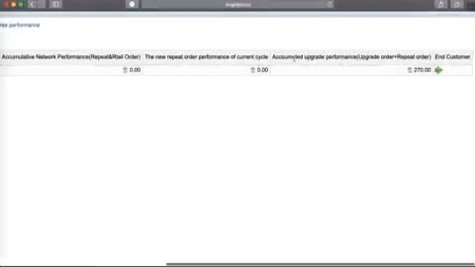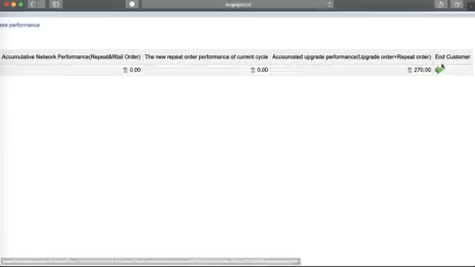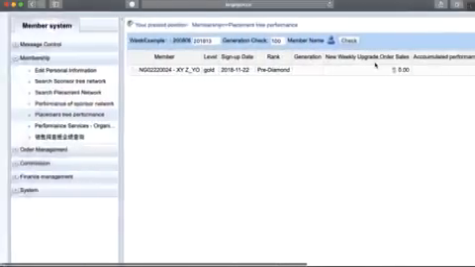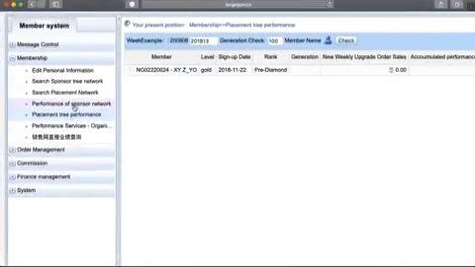Then the final thing, accumulated upgrade performance: all the PVs on this leg, all the PVs this person has generated, whether it's upgrade order, fresh purchase, repeat order, all the PVs on this leg. This is where you know if you have enough points for a D3, a D4, an SD1, and SD5. This is where you know your cumulative PVs. There are times you qualify for upgrade because you have your 2 legs balanced, but you don't have enough points, so you keep watching this place until the points are sufficient. So that is placement tree performance.